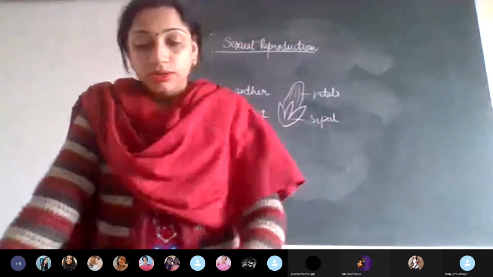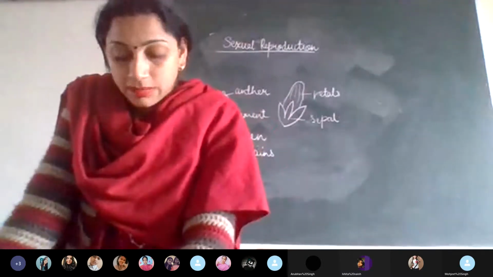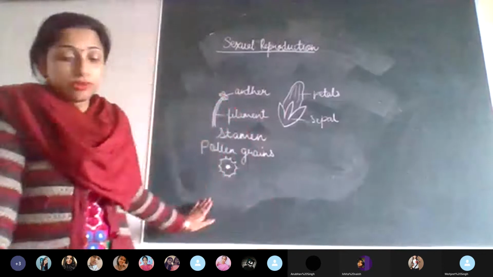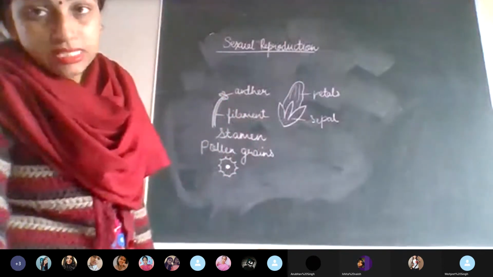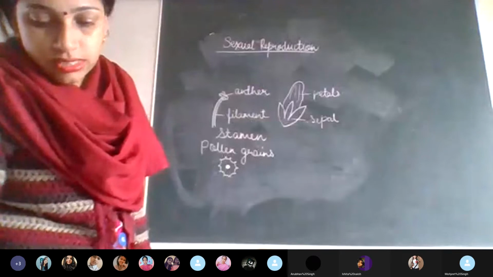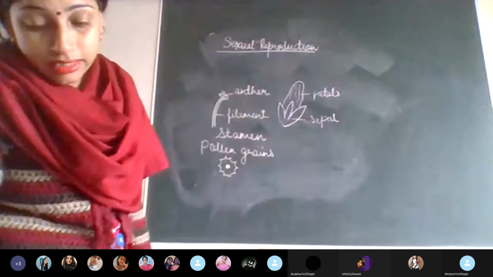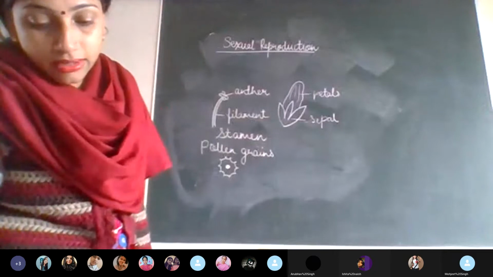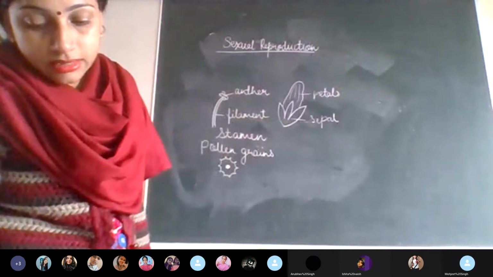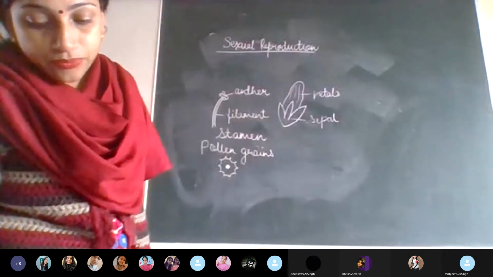In the book also you can see the reproductive part on page number 141. Just match what I have told. If you talk about the anther and the filament, can you see? Actually the whole picture is given there, so you just be concerned with the part that I have told you. Stamen has two parts, that is the anther and the filament. Any problem?